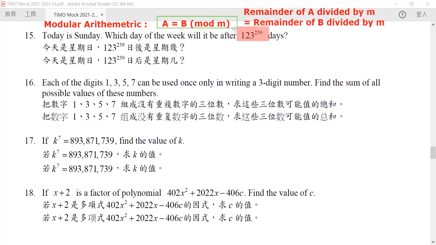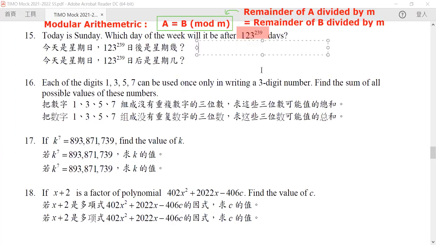Now, in modular arithmetic there is one very deep theorem which says that if two numbers are equivalent, you can always replace one by the other when figuring out the remainder of divisions.